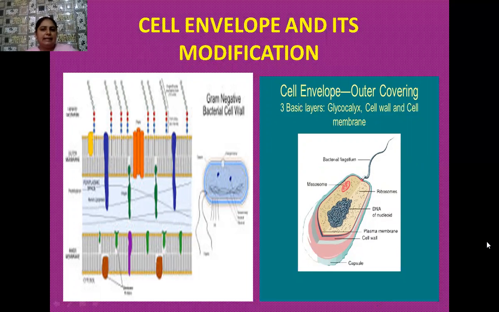And here in the bacterial cell, the mesosomes are present. What are these mesosomes? They are the extensions of the plasma membrane, maybe in the form of lamellae or in the form of tubules. Ribosomes are there. So here in the case of the prokaryotic cell, I want to tell you that 70S ribosomes are present, having two subunits. I will tell you about these ribosomes in detail later on. And here the nuclear material, that is DNA, is present in a characteristic region which is known as the nucleoid. This is the nucleoid. So plasma membrane, then cell wall, and then capsule. This is all about the cell envelope.